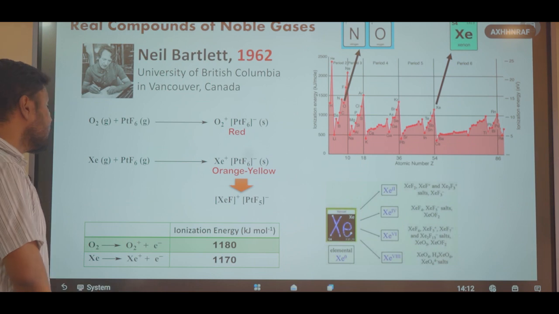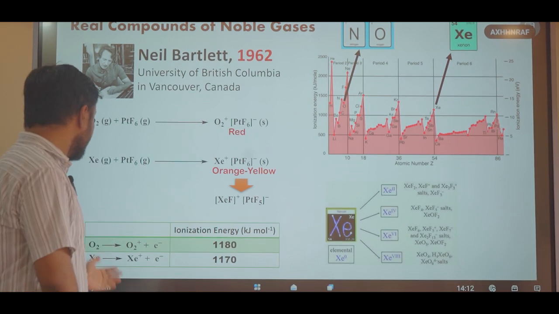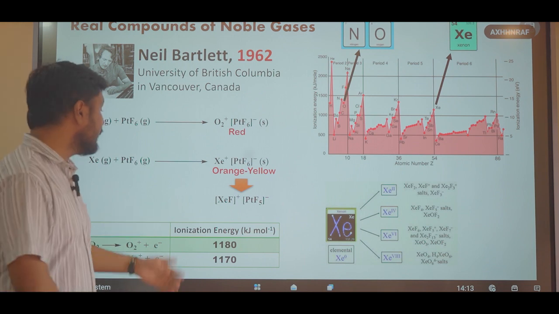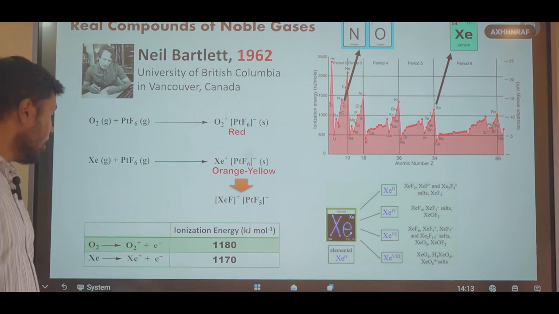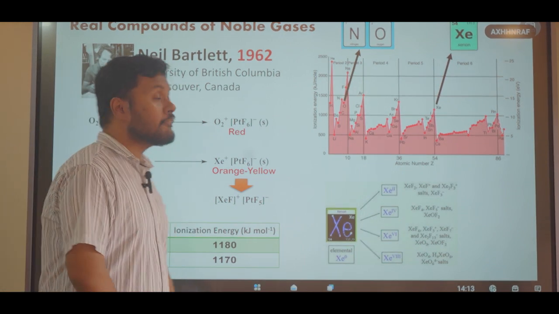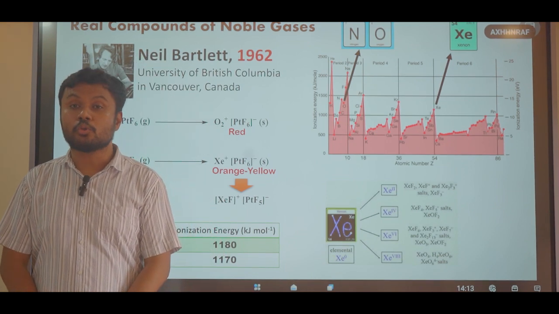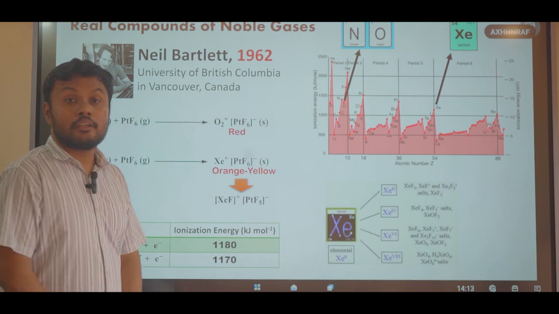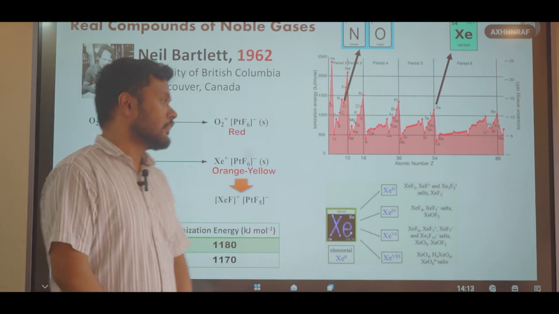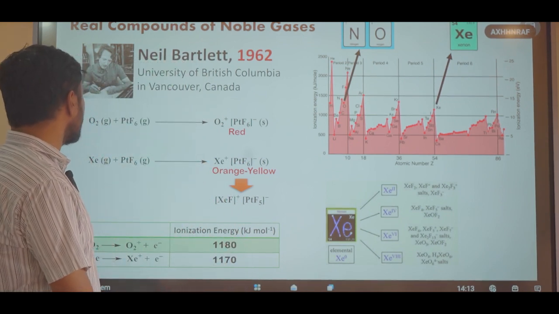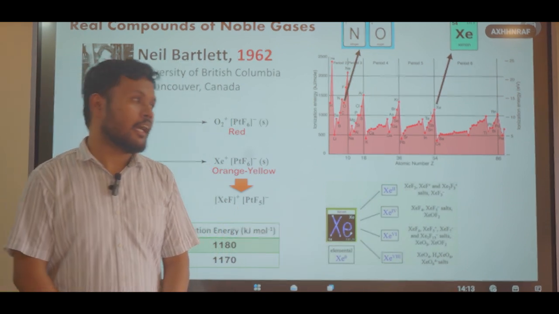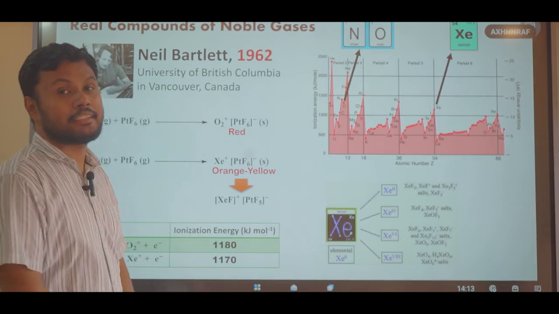So let us look into this following table. Here we can see that gaseous oxygen, or molecular oxygen, has almost similar ionization energy to xenon. So if PtF6 can oxidize O2 to O2+, it should also oxidize xenon to Xe+ cation. So he studied the reaction of gaseous xenon and gaseous platinum hexafluoride under the same conditions as the previous reaction.